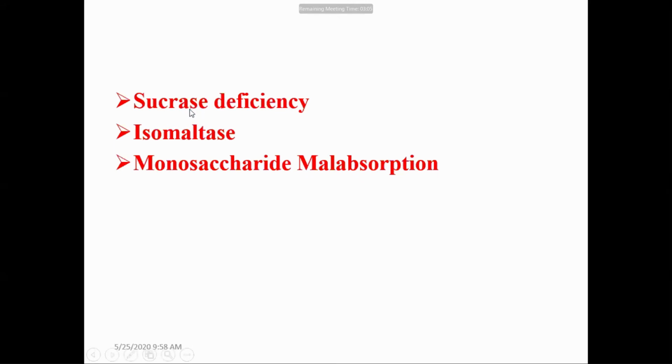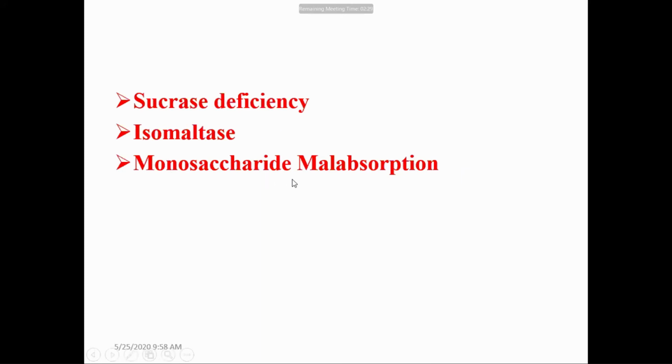Those persons who are deficient in sucrase and isomaltase are unable to digest sucrose and isomaltose, and the symptoms are the same as lactose intolerance: diarrhea, abdominal cramp, distension, and flatulence.